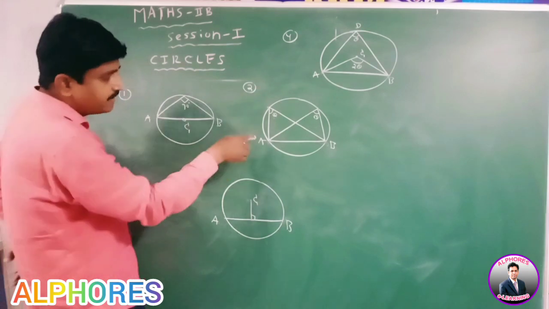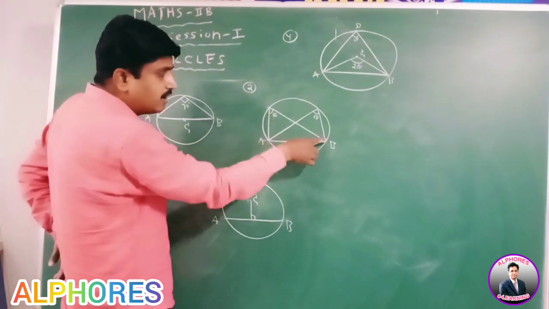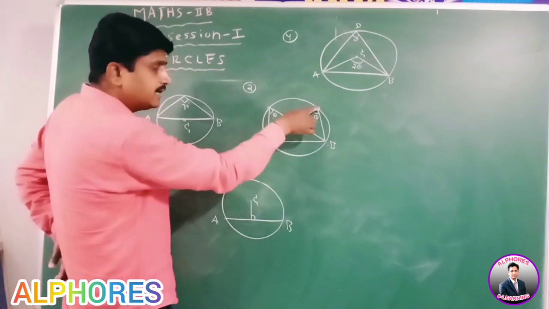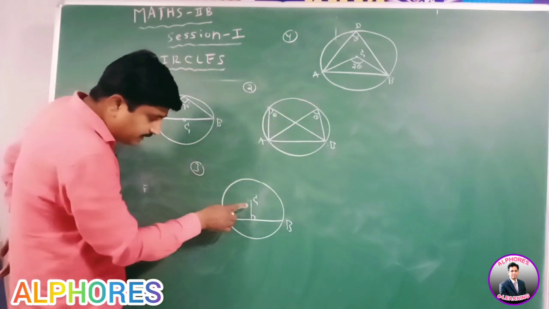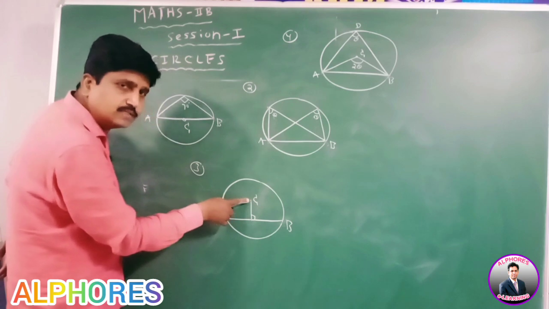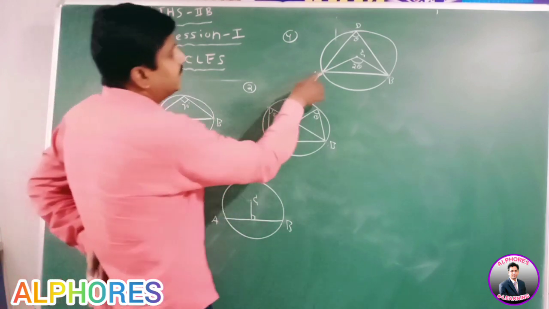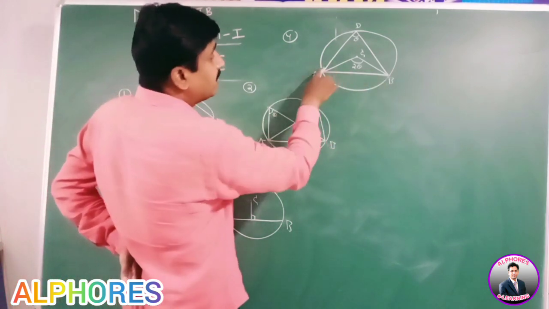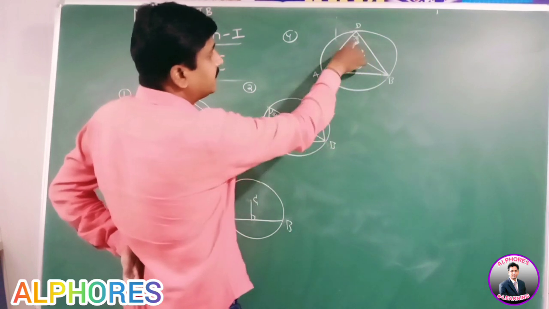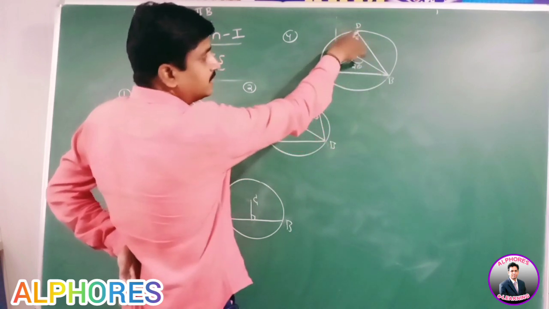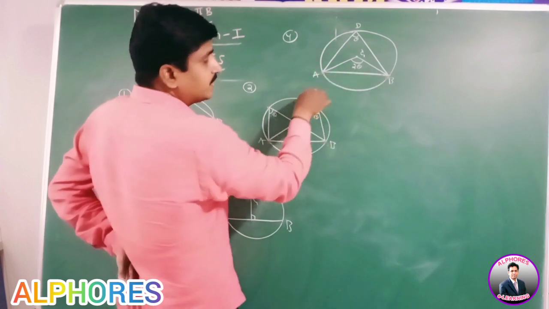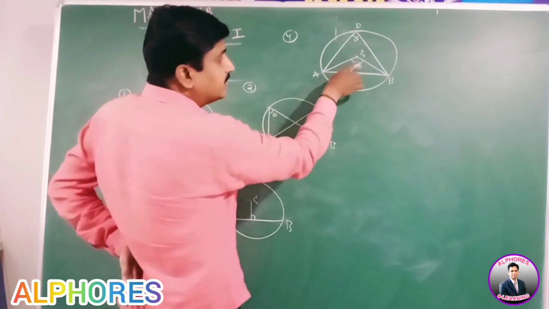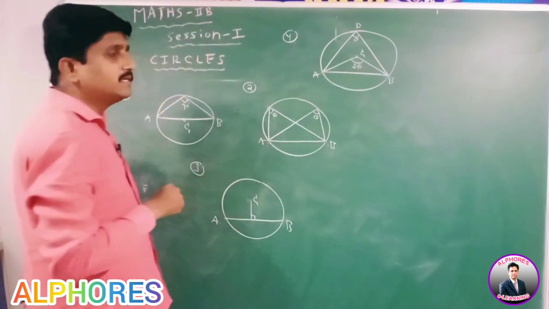Next, the angle subtended by the chord AB on the circumference at any point is constant. The perpendicular bisector of the chord AB passes through the center. Here AB is the chord of the circle. If the chord AB subtends an angle theta at a point D on the circle, then the chord AB subtends an angle 2 theta at the center of the circle.